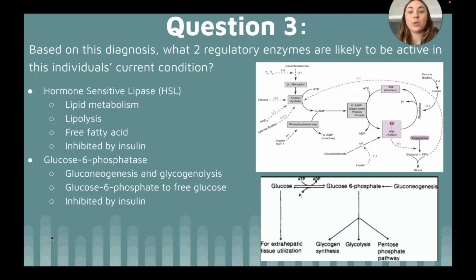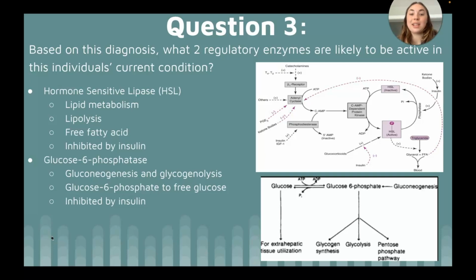However, since the individual has low levels of insulin, lipolysis by hormone-sensitive lipase is unable to be inhibited and therefore remains active. This causes an accumulation of free fatty acids, which can cause many issues with homeostasis throughout the entire body.